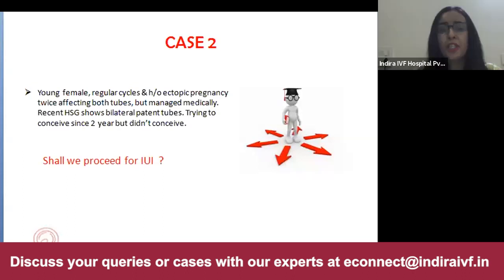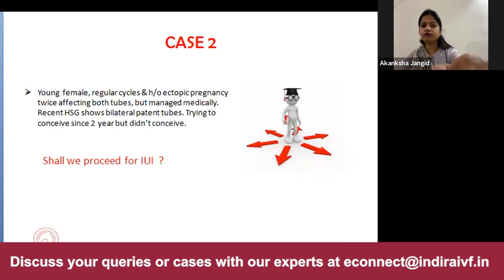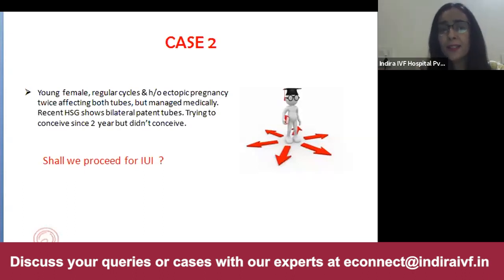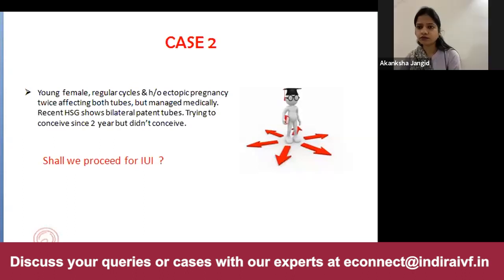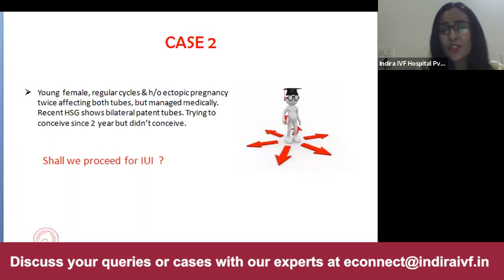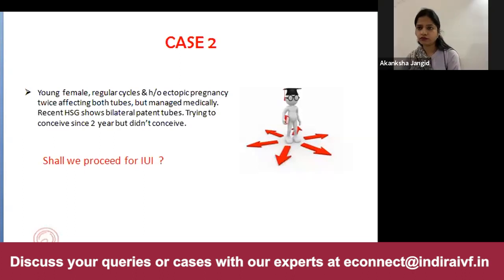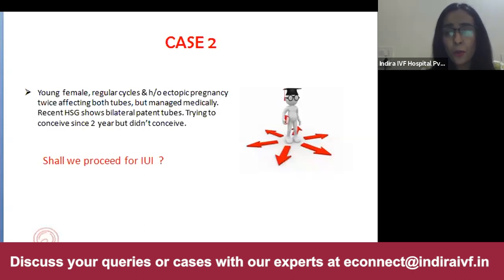I agree with you, Dr. Manisha, that here it is a good decision if we go for IVF. But going for IVF just to reduce the chances of ectopic, I would not agree. Because here the patient has been trying since past 2 years. She's not been conceiving. So the probable cause is that maybe the tubes are patent in HSG, but they are not functionally good. So here, then we can choose IVF. And as you said, I agree with you that proper counseling is required. We have to tell the patient that there is a chance of recurrence, and we have to be very vigilant and do strict monitoring. Okay, so what are the contraindications for doing IUI?